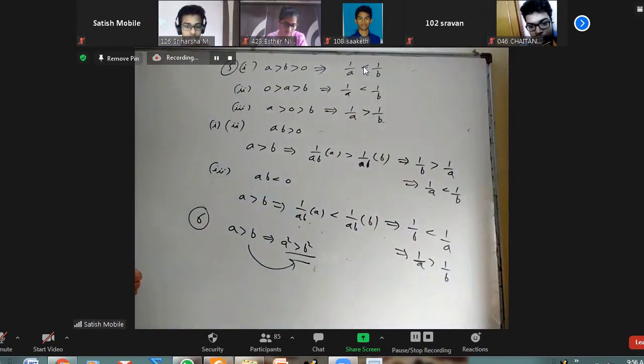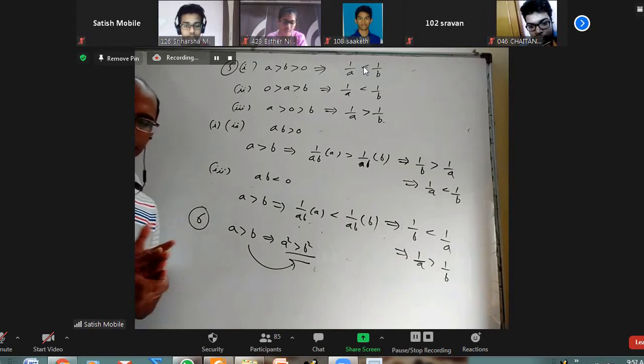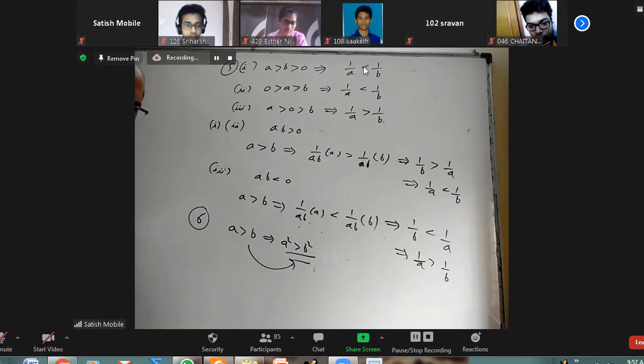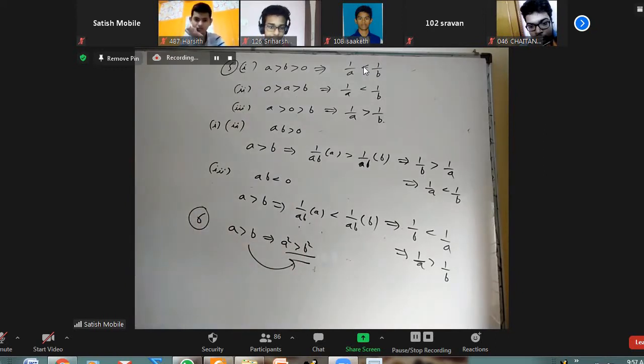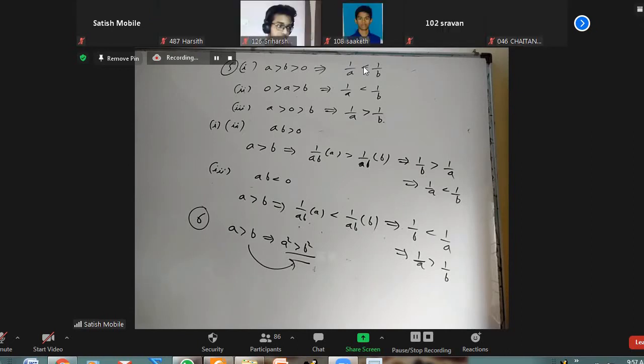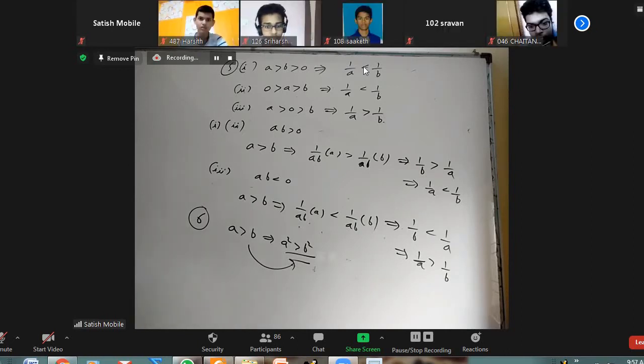Sir, may I say? Yes. Sir, this inequality holds when mod A is greater than mod B. Yes, obviously. Correct. So in that both positive, both negative, one positive, one negative, everything is covered in that.